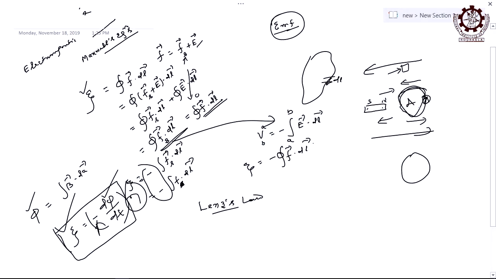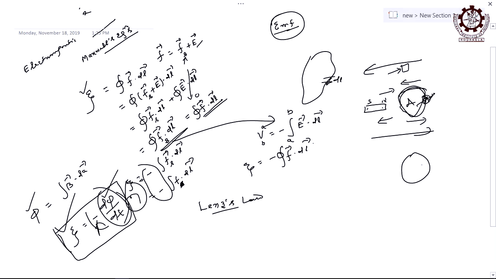Now, let us say there is a loop and you can measure with an ammeter. If you bring the magnet closer with a higher speed, the ammeter will show more current, meaning more EMF. So, it depends on the rate: what is the rate of change of flux linked with the loop? If the speed is more, the rate is more, EMF is more, current is more. Similarly, if you take it away, same thing. The speed at which you move it nearer or away will tell you how much flux links with that closed loop. That is why it is dφ/dt, the rate of change of flux. It depends on the velocity with which you move the magnet or the loop or both.